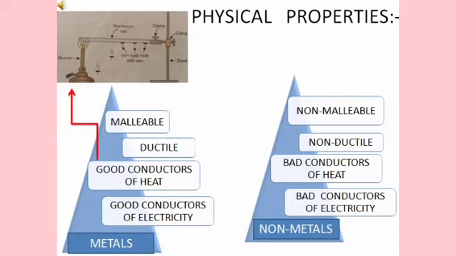Next, metals are good conductors of electricity. We'll perform an experiment. There is a cell, connecting wires, a torch bulb and crocodile clips. Now we'll put an aluminium foil between the crocodile clips as shown in the figure. What we'll observe is, when we turn on the switch, the bulb starts lighting up. That means there is conduction of electricity. But on the other hand, there is no lighting of the bulb in case of